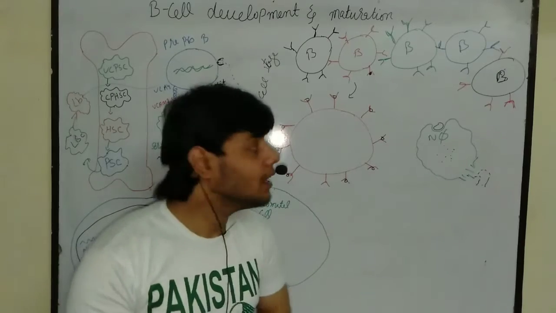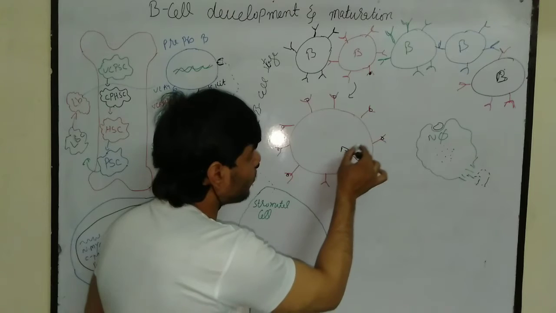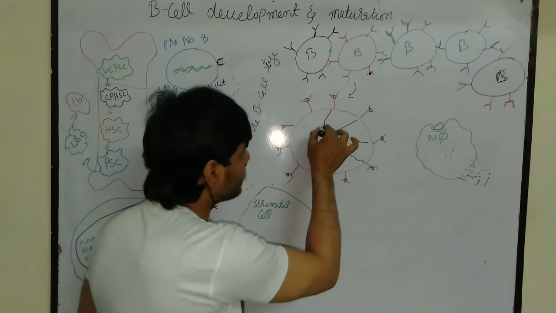After that, this antigen binding provides a signal to the B cell, as you can see.